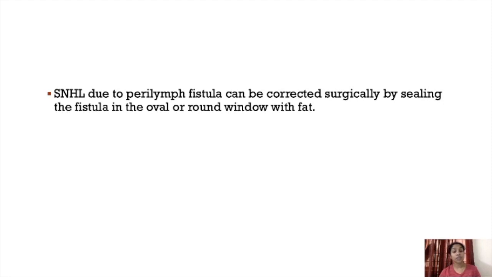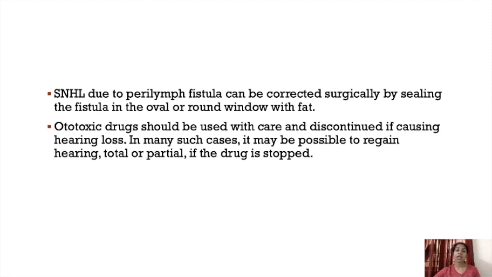Sensorineural hearing loss due to perilymph fistula can be corrected surgically by sealing the fistula in the oval window or round window with fat. With ototoxic drugs, we have to discontinue the drug. In many cases, it may be possible to regain hearing, total or partial, if the drug is stopped.